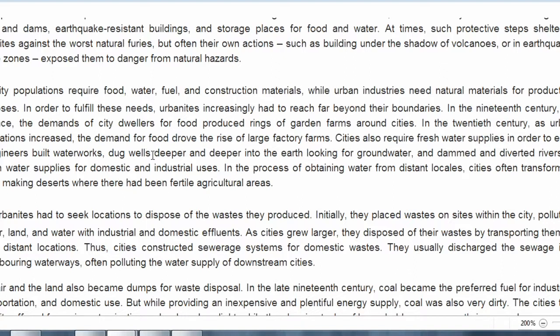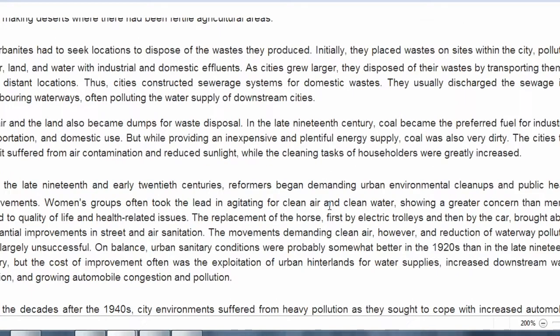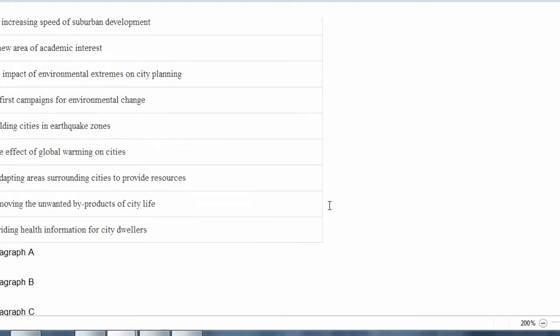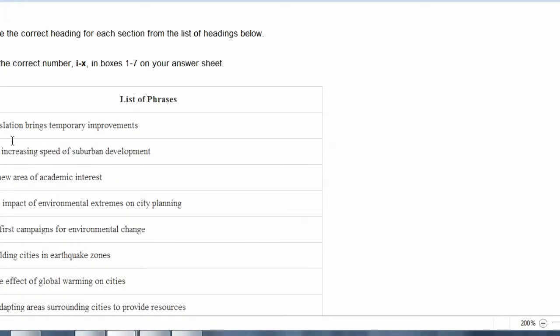In order to exist, engineers built water works, dug wells. They're talking about the facilities and everything, and there were rivers to obtain water supplies. So obtaining water. So basically, they are talking about necessities. Okay, so let's have a look.